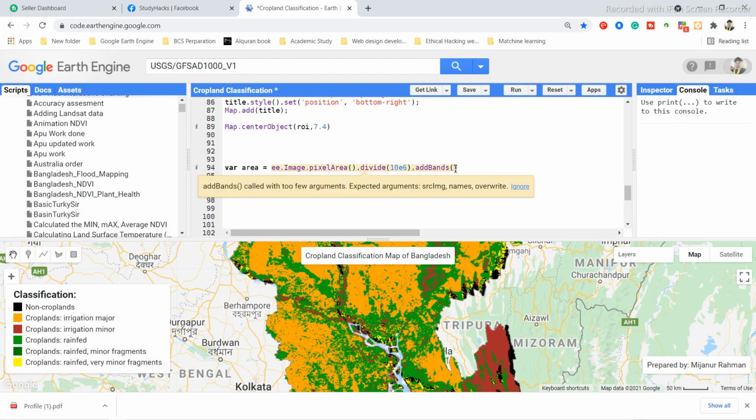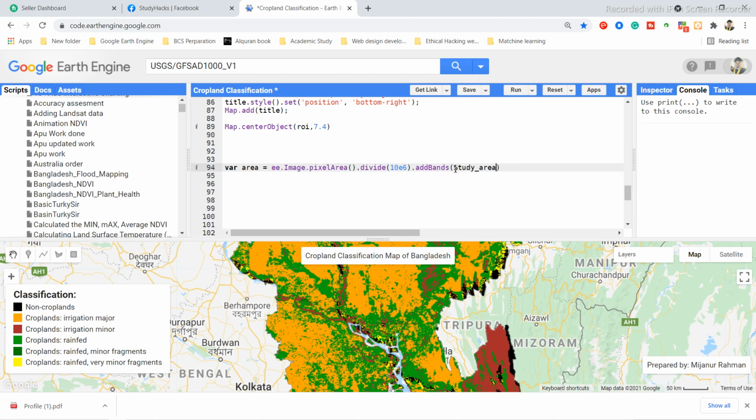and paste it here. Now I also want to use the reduceRegion function, and I also make a group. Then I also use the reducer, and then I get my result.